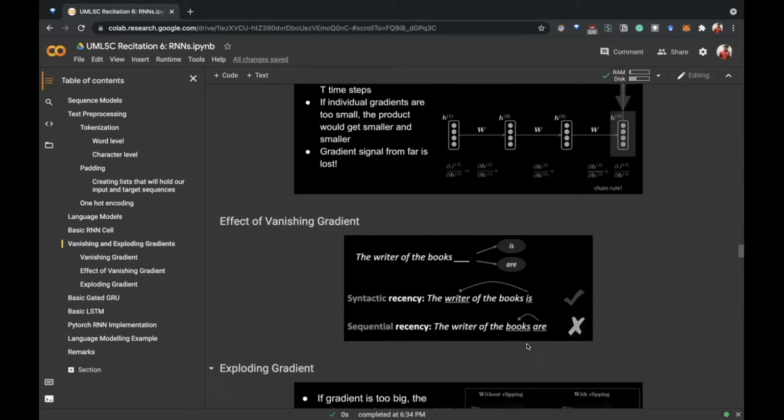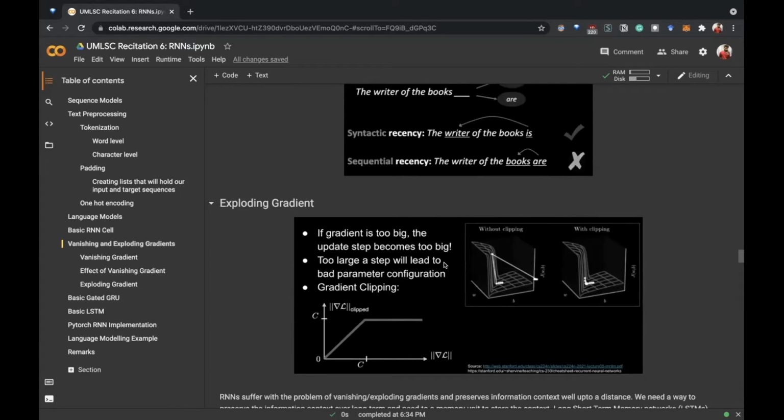The opposite of this problem is the exploding gradients problem, where if we have large gradients and keep multiplying them, we get a very large gradient. In this example, the gradient is high here, so we directly jump to this value instead. One solution for exploding gradients is clipping, which limits the size of the gradients to a particular value. If C is the threshold value, and the gradients go above C, then we just consider the value as C.